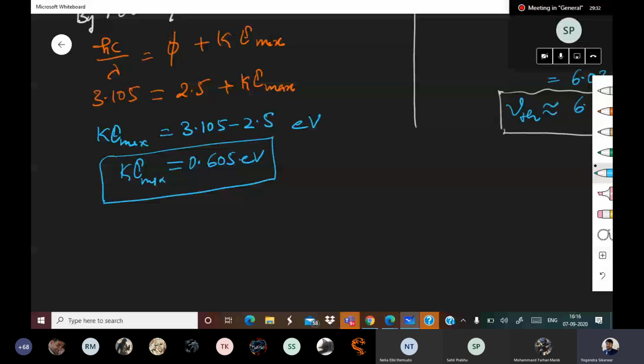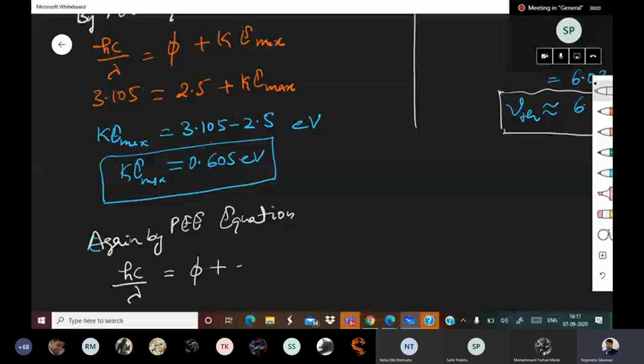Now the fourth part. Pay attention. Again by the PEE equation, hc upon lambda is equal to phi plus eVs, because K max and eVs can be used interchangeably.